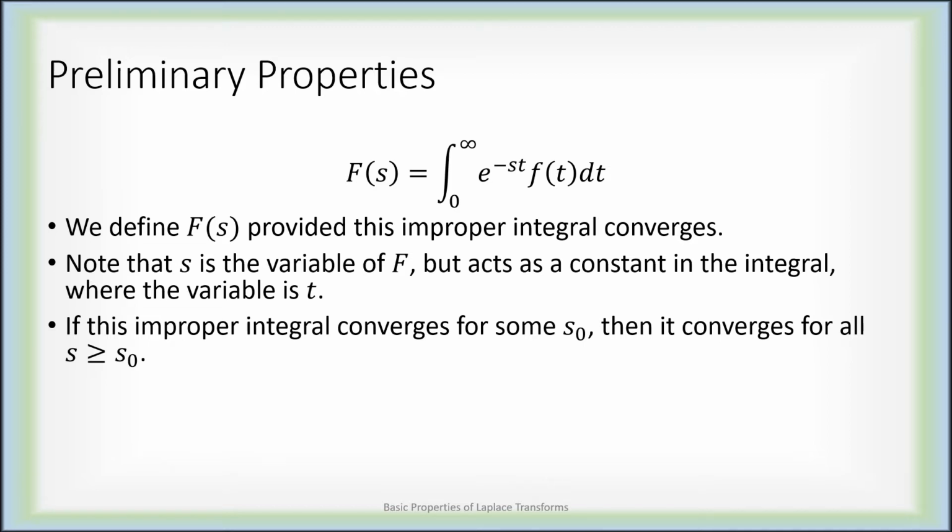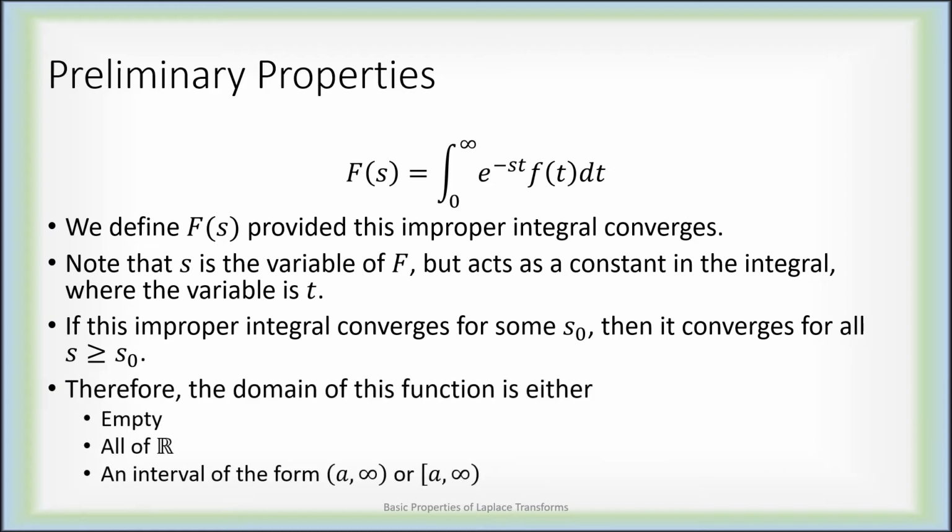If this improper integral converges for some choice of s naught, then it will converge for any value of s bigger than or equal to s naught. So if you can ever show that this improper integral converges for a specific choice of s, it will automatically converge for any larger choice. Therefore, the domain of this function capital F could be empty. Maybe this improper integral never converges. Maybe it converges for all real numbers, or perhaps it converges for some interval of this form, either including a or not. It's a little ambiguous, but once it converges for some number, it will automatically converge for all numbers larger.